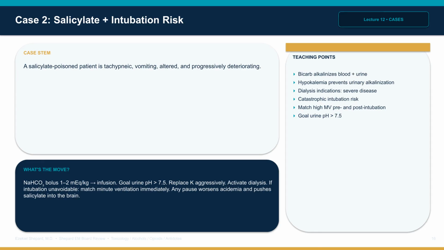Case 2. A salicylate poisoned patient is tachypneic, vomiting, altered, and progressively deteriorating. Start sodium bicarbonate 1 to 2 milliequivalents per kilogram bolus, then infusion. Goal urine pH above 7.5. Replace potassium aggressively. Activate dialysis. If intubation is unavoidable, match the patient's high pre-tube minute ventilation immediately with bag mask, then ventilator settings that mimic their spontaneous rate and volume. Any pause worsens acidemia and pushes the drug into the brain. The board trap is standard ventilator settings after the tube goes in.